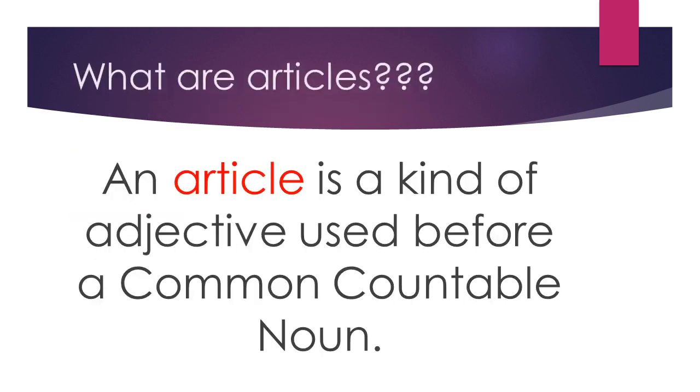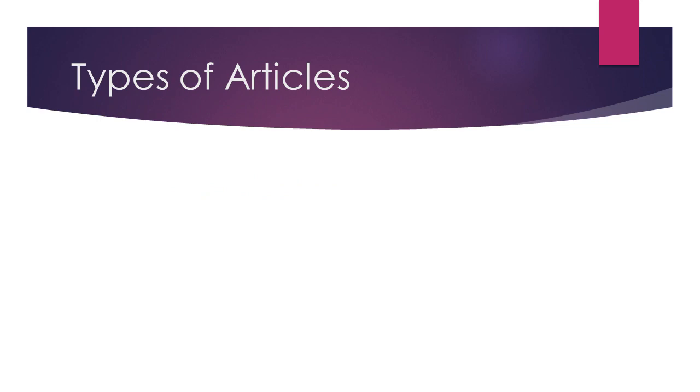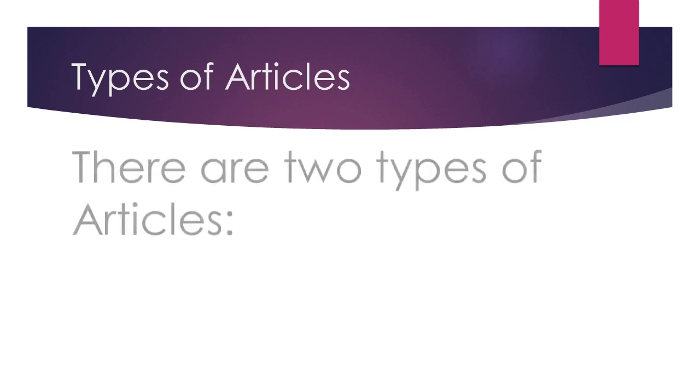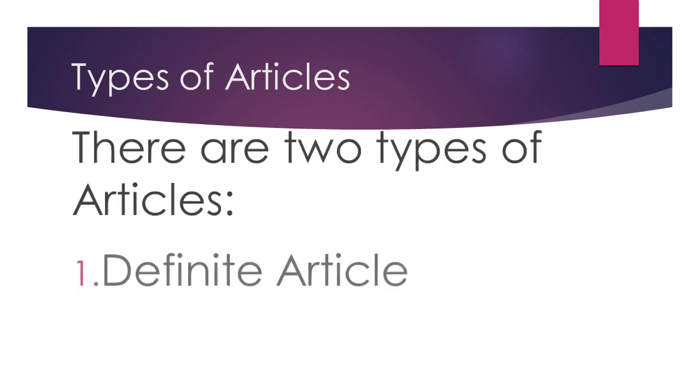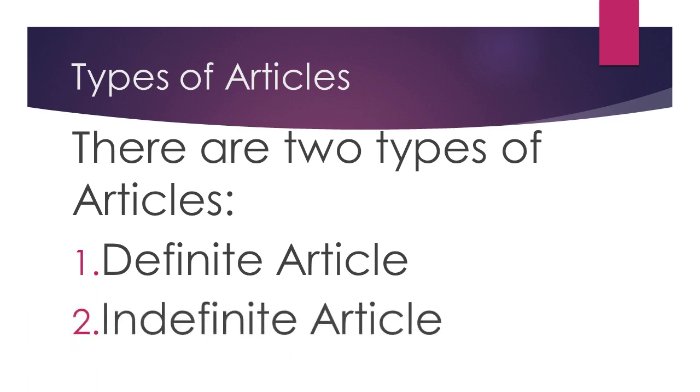Now first of all, the question is, what are articles? An article is a kind of adjective used before a common countable noun. Means that can be used before a common countable noun. Now, types of articles. There are two types of articles. Number 1, definite article. Number 2, indefinite article.